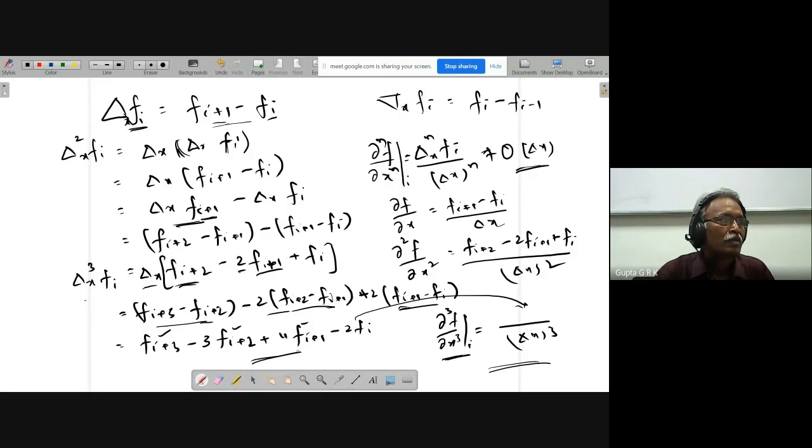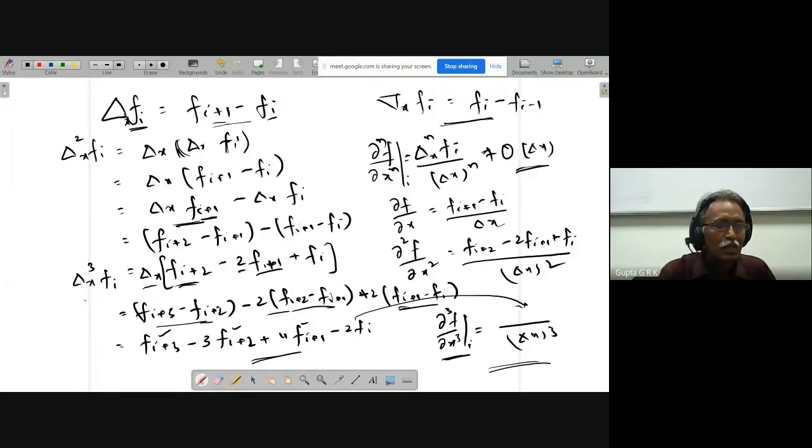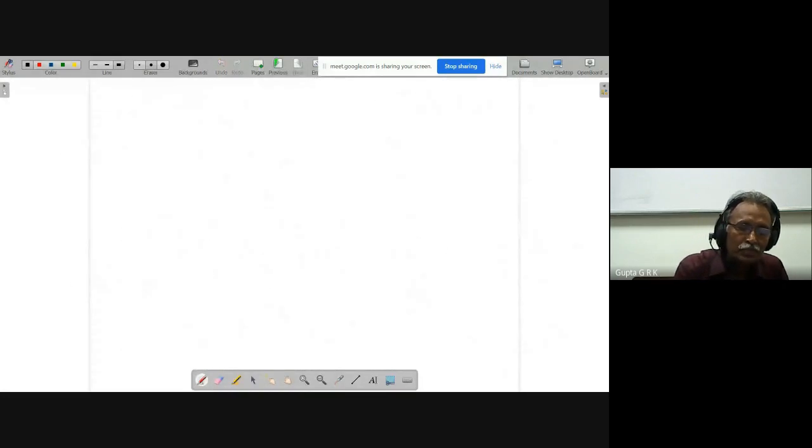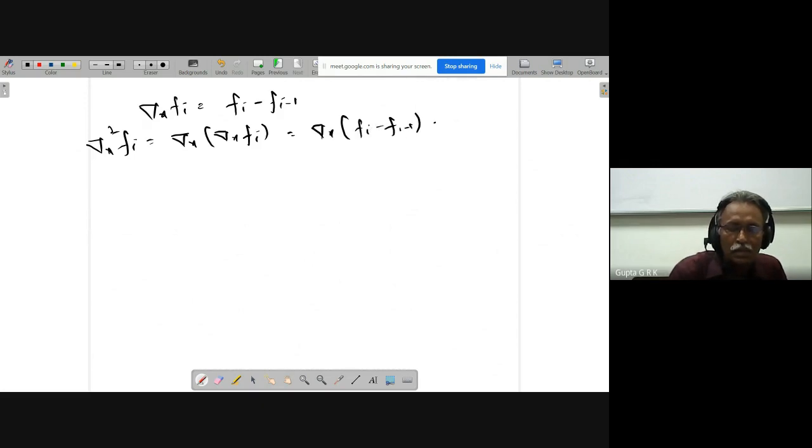Okay, sir. So yes, same thing can be extended for backward difference also, right? Only thing is the backward delta of f i is equal to f i minus f i minus 1. So you can write delta x squared f i is equal to delta x of delta x f i. That is delta x of f i minus f i minus 1, so delta x of f i minus delta x of f i minus 1.